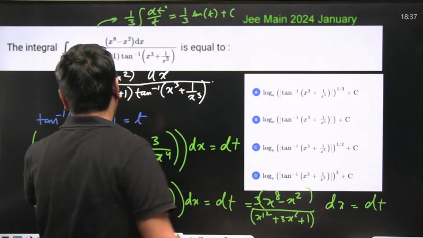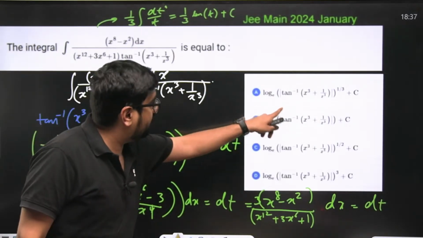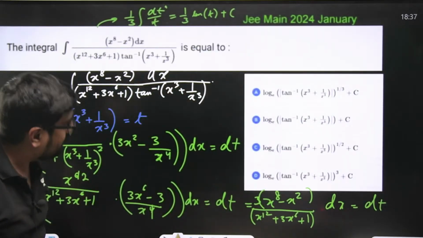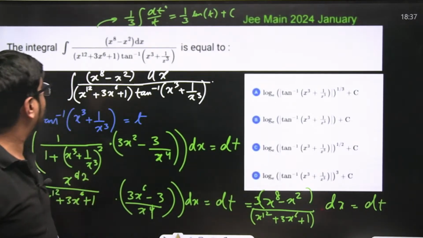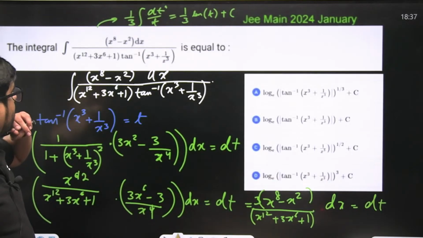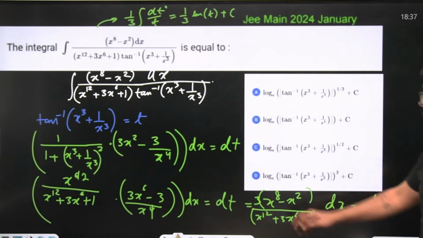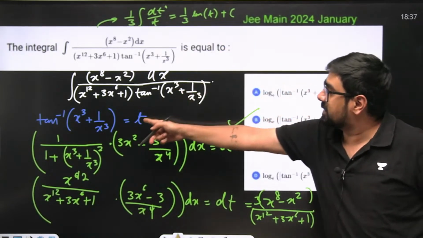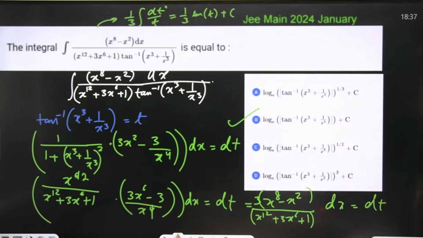What is your t? t you can put again. ln of tan inverse of x cube plus 1 by x cube plus c. All options are same? Hey, no, not all the options are same. Only one option is correct, which is this one. There is no power on ln. ln of t, t is just this, tan inverse of x cube plus 1 by x cube plus c. So option B will be your answer.